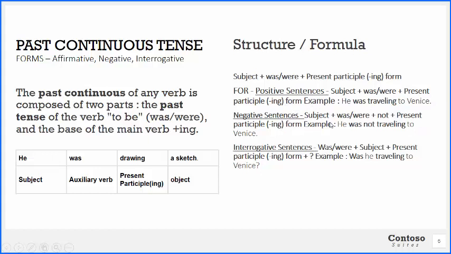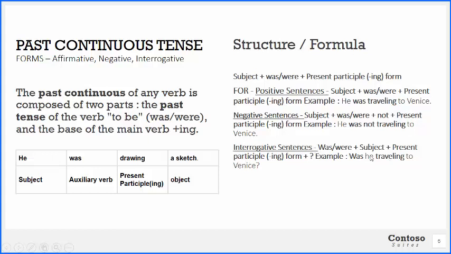Or if we put it in the negative form, the same thing will happen. The only thing that we add is the not: was, not, plus verb plus present participle with the ing. For example, he was not traveling to Venice. Alright? And then we talk of the interrogative sentence.